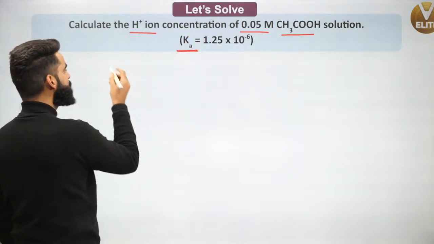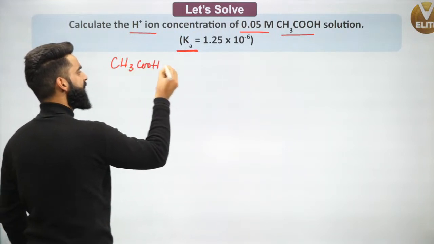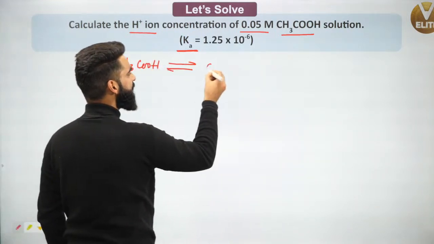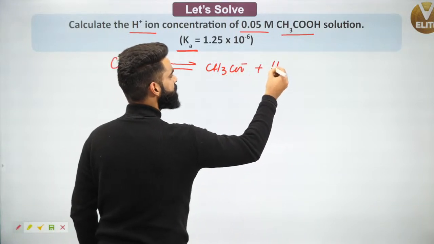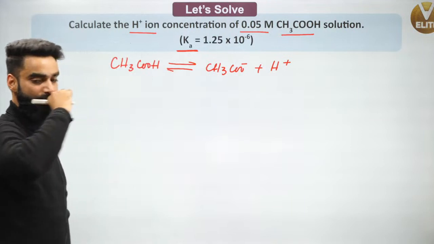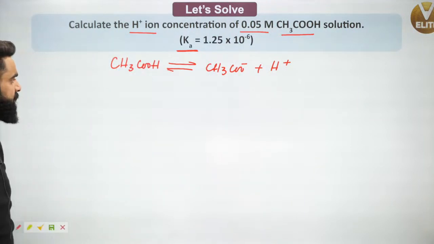See guys, I'm given one weak acid, CH3COOH. It will definitely be in equilibrium with its ions. Its ions are CH3COO negative aqueous plus H positive aqueous. These are the ions of this weak acid.